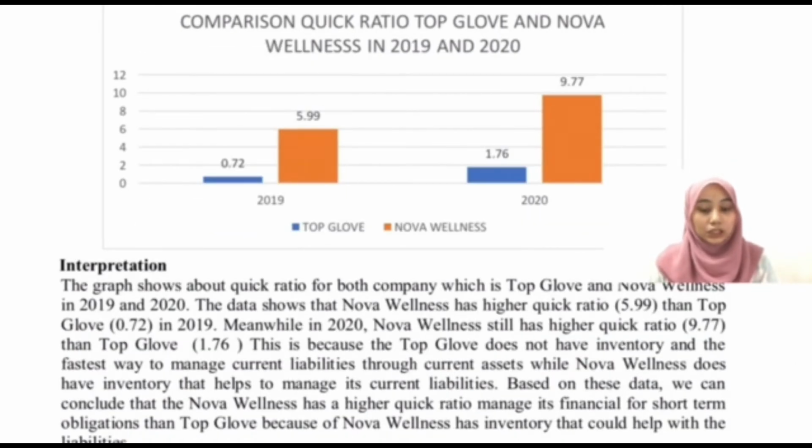Next, comparison of quick ratio, Top Glove and Nova. So the data showed that Nova Wellness has a higher quick ratio of 5.99 than Top Glove, which is 0.73 in 2019. Meanwhile, in 2020, Nova still has a higher quick ratio of 9.77 than Top Glove at 1.76. This is because Top Glove does not have inventory and has a faster way to manage current liabilities through current assets, while Nova Wellness has inventory to manage its current liabilities.